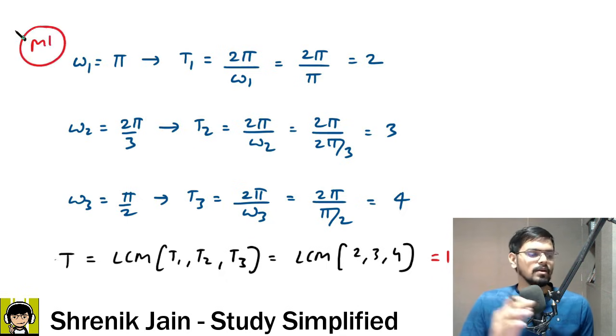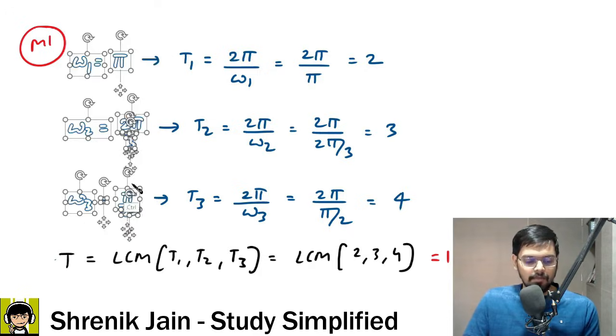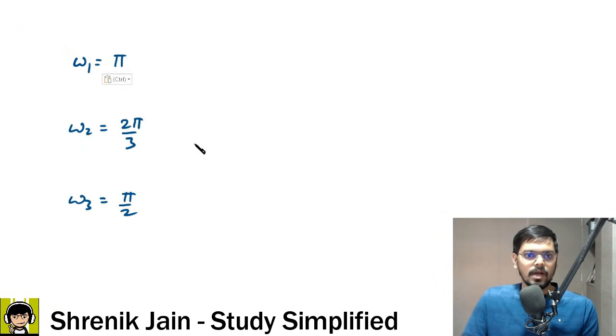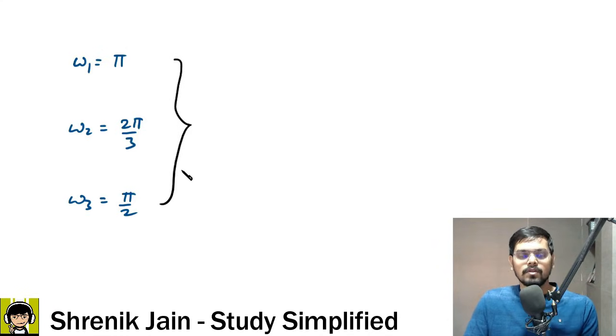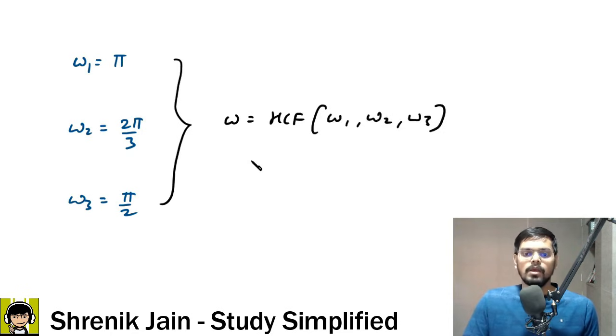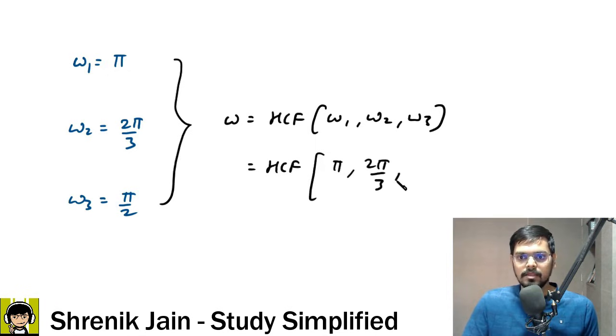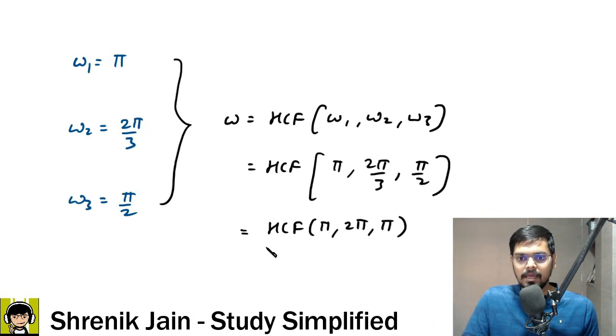I won't recommend this method because I feel it is a little bit lengthy, because you can solve the same question with the help of the HCF concept. Because omega 1, omega 2, omega 3 are known, the final signal f of t will have the fundamental frequency omega equal to HCF of omega 1, omega 2, omega 3. Now HCF of what terms? We have fractions: pi, 2 pi by 3, and pi by 2. If you have fractions, then do not worry. Then it is HCF of numerators, so pi, 2 pi, pi, and LCM of denominators, so 1, 3, 2.